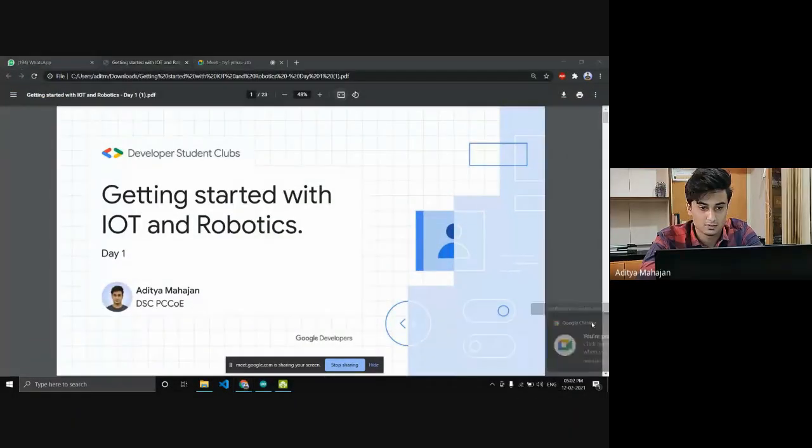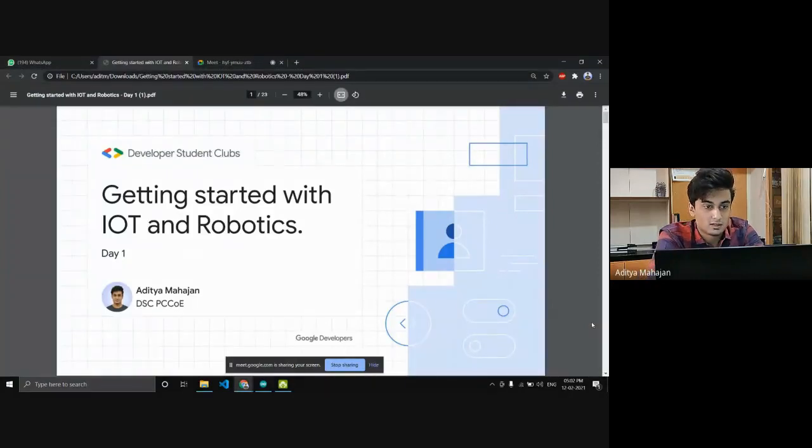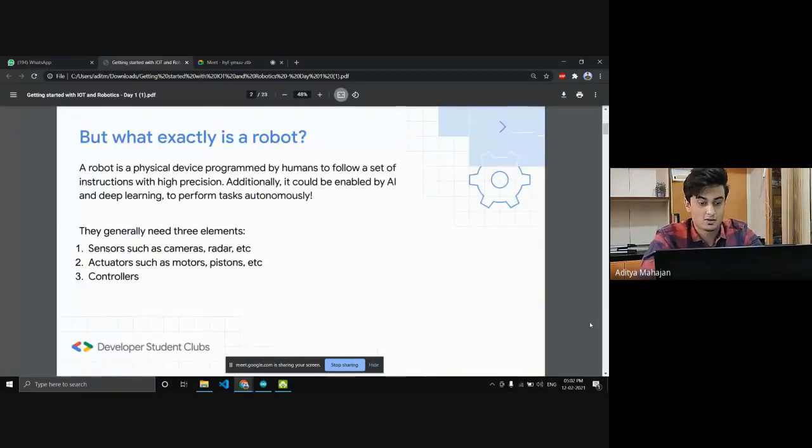Okay. So, getting started with IoT and robotics, day one. First, what exactly is a robot, which is a question you might have. A robot is a physical device programmed by humans to follow a set of directions with high precision. Additionally, it can be controlled by AI or machine learning to perform smart tasks which it is not programmed to do.